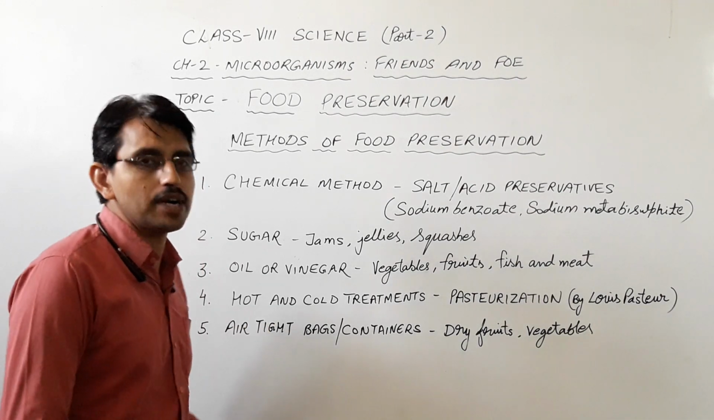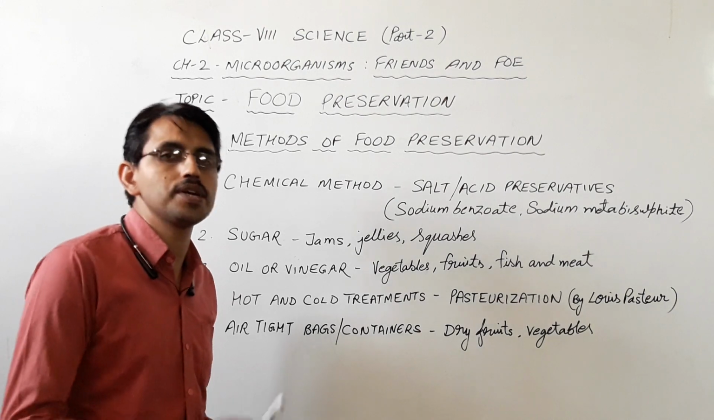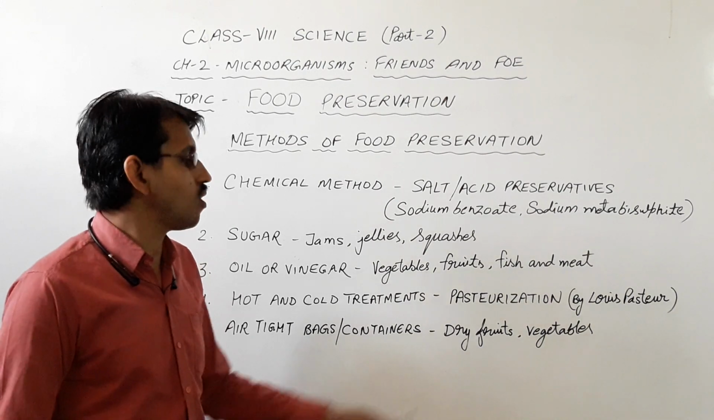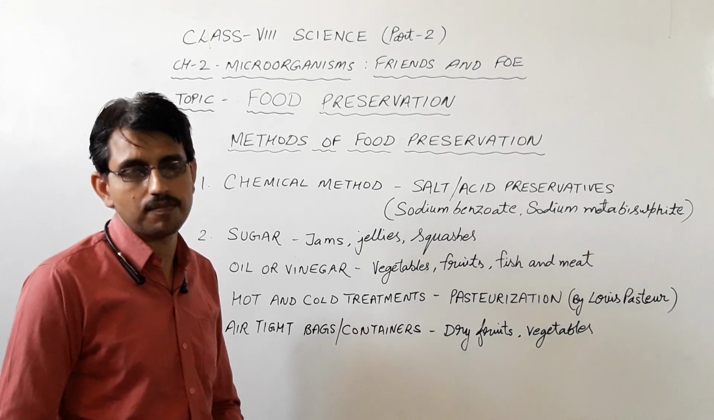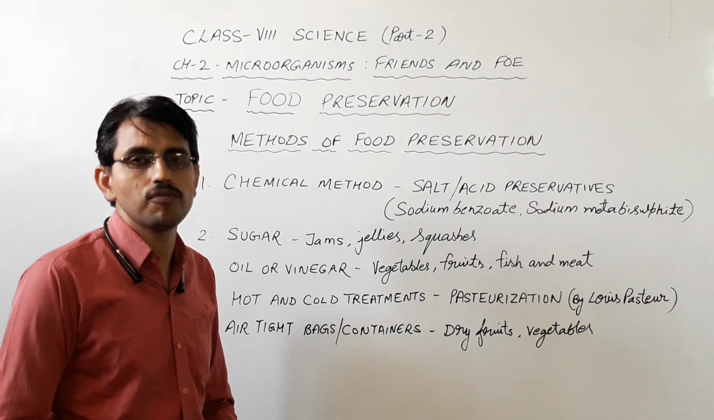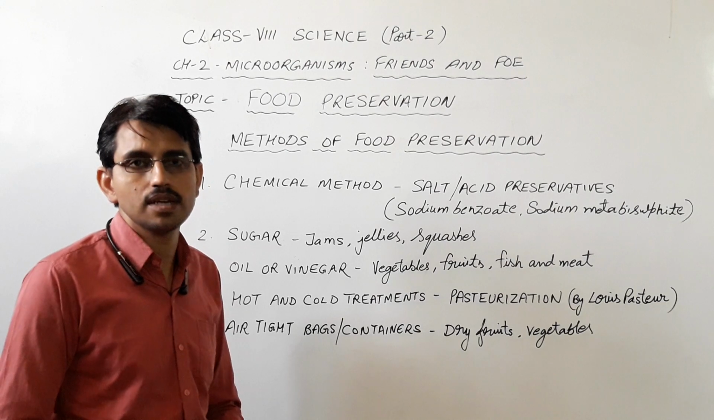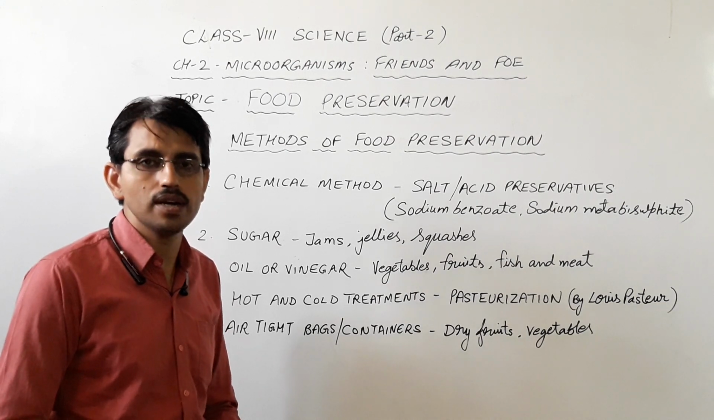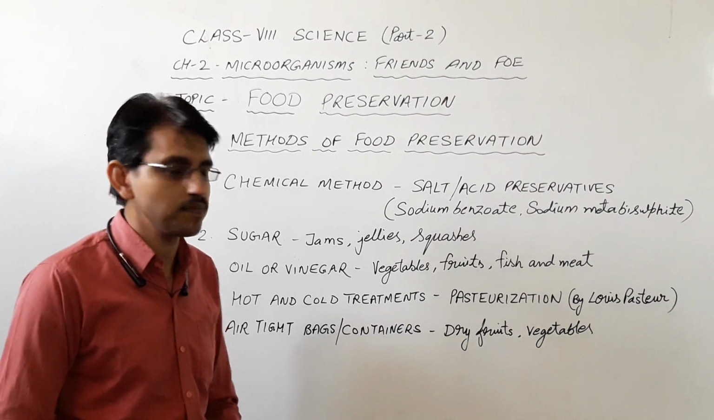Hot and cold treatments. Preserving food by giving hot and cold treatment is called pasteurization, named after the scientist Louis Pasteur. In this process, milk is first boiled for 15-20 seconds at a temperature of 70 degrees Celsius and then it is suddenly chilled and stored. This process is called pasteurization.